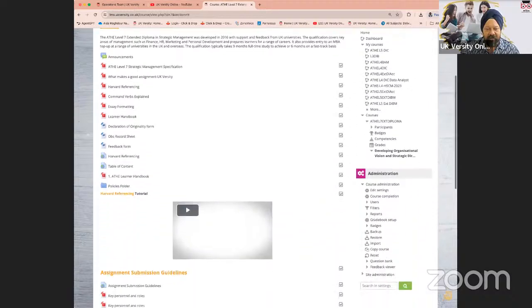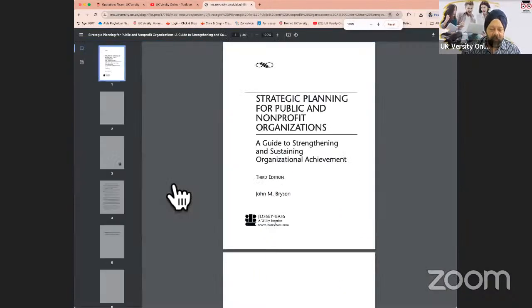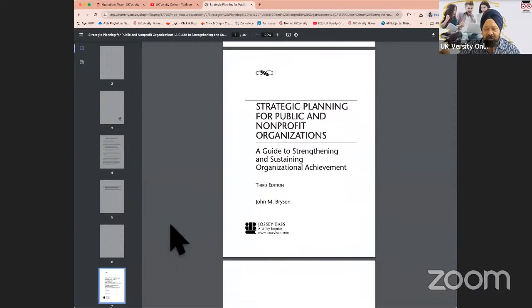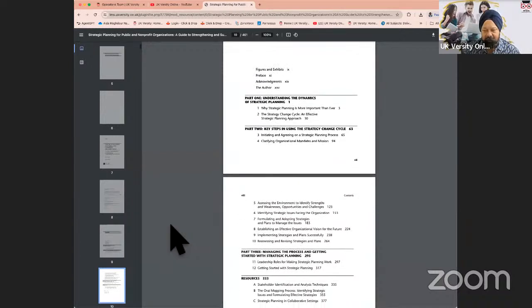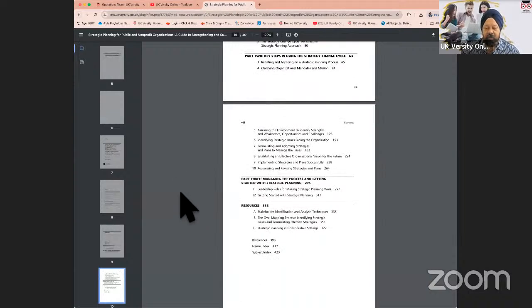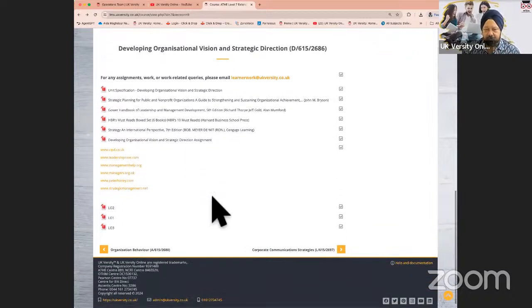For each unit, you'll have at least 2 books available, which are recommended by the awarding body. And these are 500, 600, 700, 800 pages long traditional books, available as ebooks, and they would have lots of chapters, and some parts of these chapters would be useful for you to study in detail, depending on how detailed you want to study that particular unit. And they are also integrated in the unit itself.